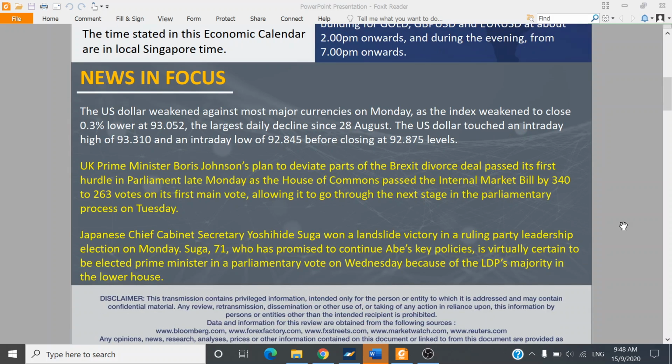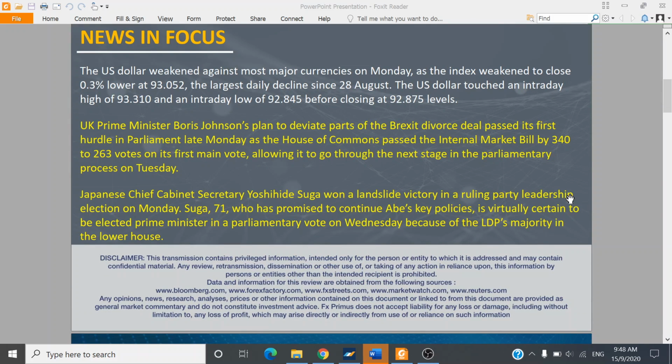Over the last 24 hours, the US dollar weakened against most of the major currencies. And back in the UK, Prime Minister Boris Johnson passed its first hurdle in Parliament after the House of Commons passed the Internal Markets Bill. And on Tuesday, it will go through to the next stage of parliamentary voting.